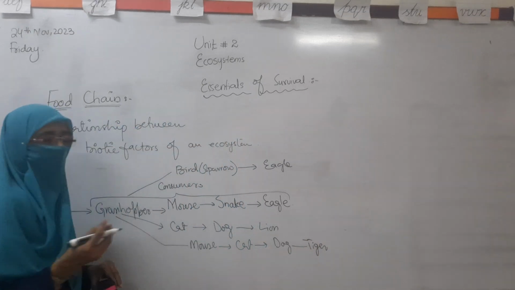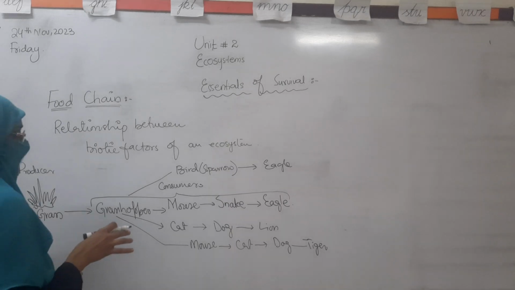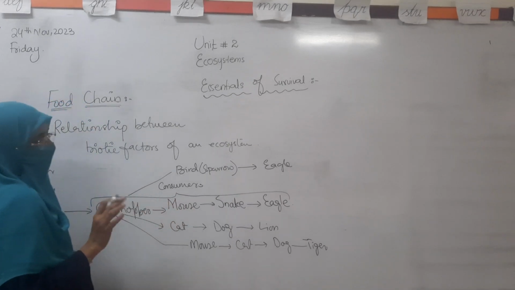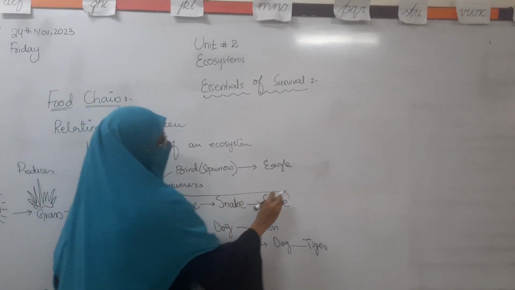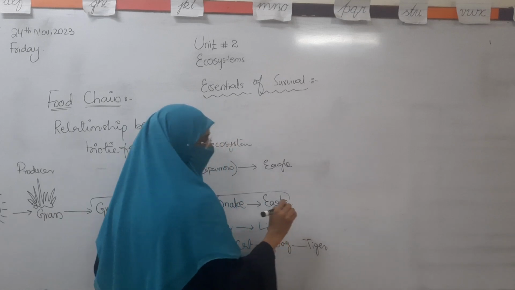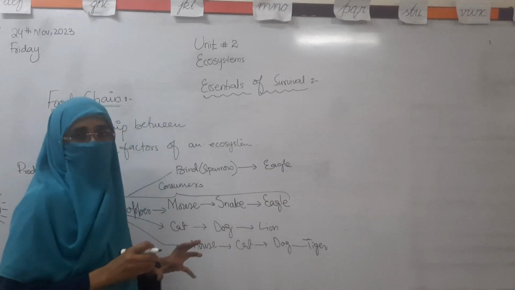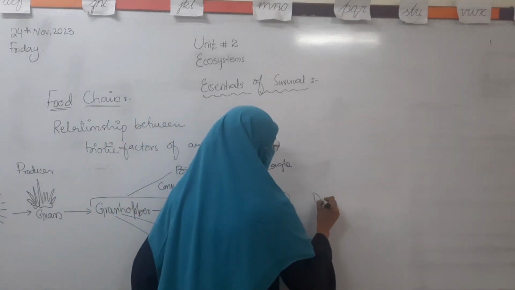Okay, there are many different types of food chains that exist in our surroundings. The collection of the different types of food chains is called a food web. And what is the ending of the food chain? The ending of the food chain is that all have to die, and when organisms die, they become part of the soil. How do they become part of the soil?